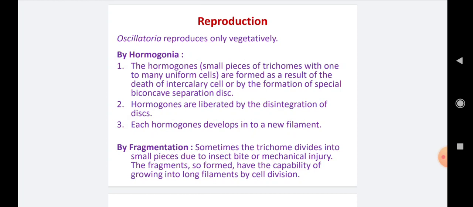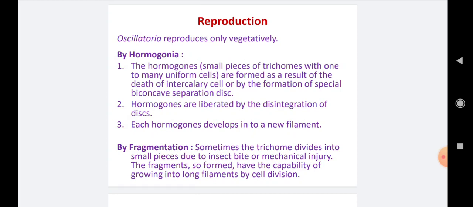Number 1, the hormogones. Hormogones means small pieces of trichomes with one to many uniform cells. This hormogonium contains single to many cells of the oscillatoria.